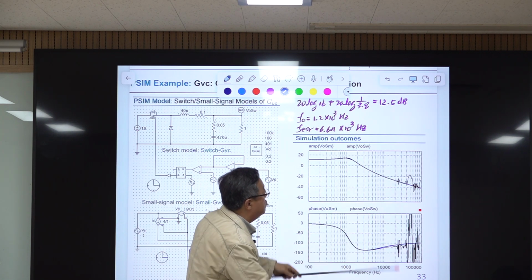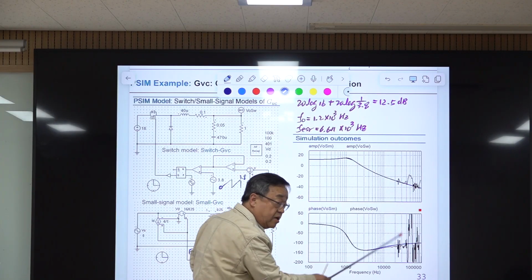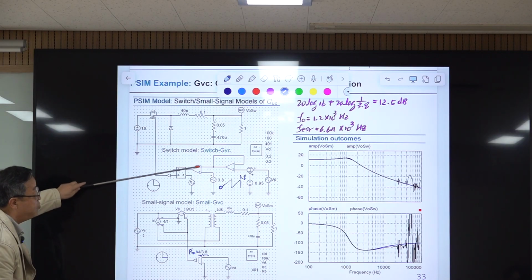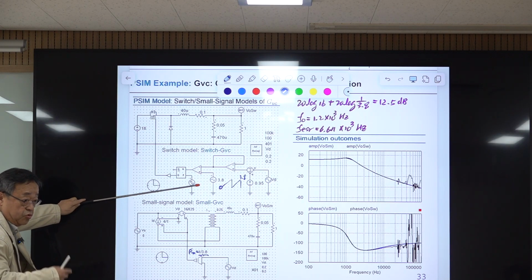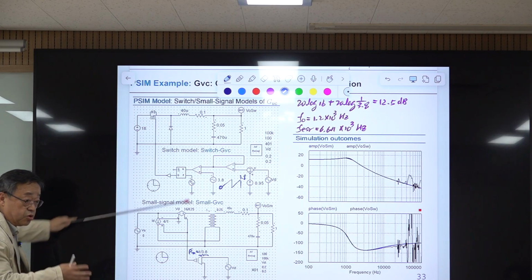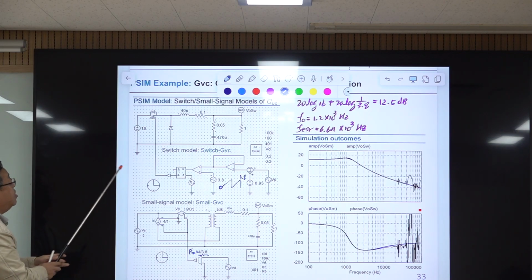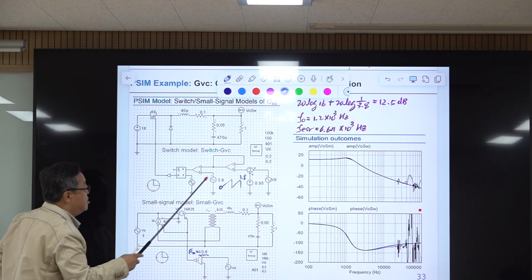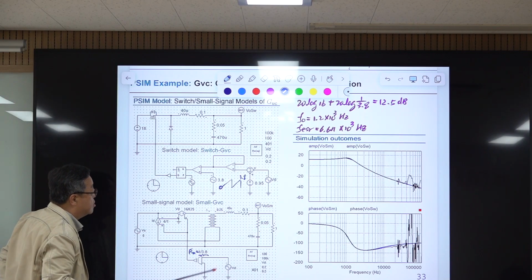The one which does not have this spike is the small signal simulation, and this is time domain simulation using the computational method. So there is no small signal here. This is the exact cycle by cycle simulation, and this information, they are the same.